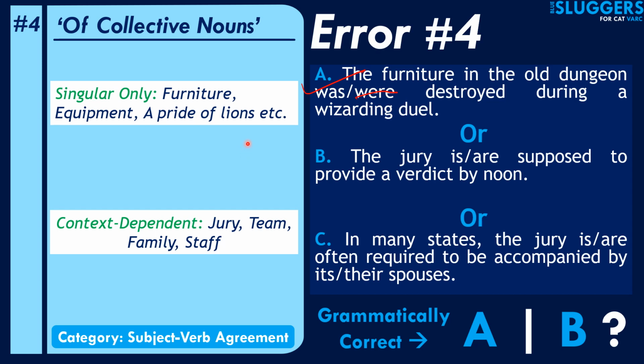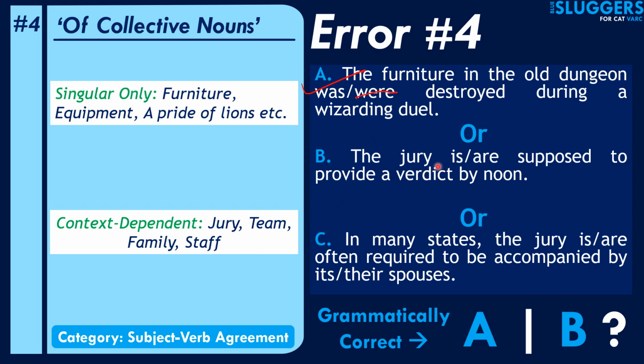If in your room you have a few chairs and a few tables lying around, you can't use the word furnitures for all of them. The same word furniture will still apply to all of them, considered as a whole collective of furniture. The same thing will apply to equipment as well.